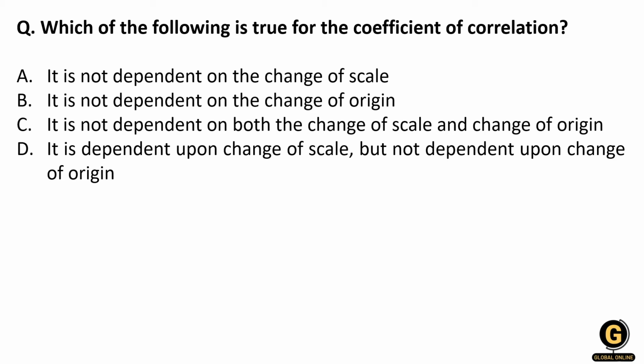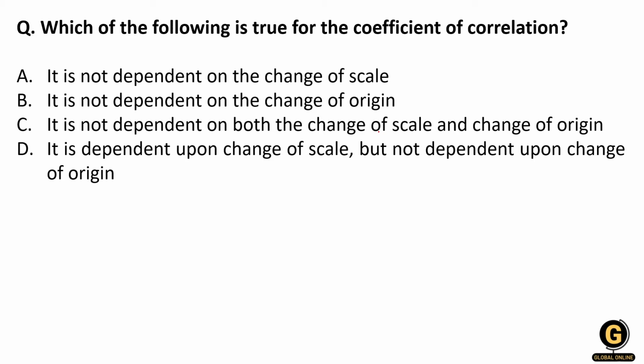So see, this is one of the tricky questions. The correlation coefficient is denoted by r, a concept given by Karl Pearson, and it ranges from -1 to +1. The biggest advantage is that it tells about the association among the variables, and the coefficient of correlation is independent of both change of scale and origin. Now you will say, sir, what is this scale and origin? So scale means what? It basically deals with plus and minus, and origin is what? Origin is multiplication as well as division.